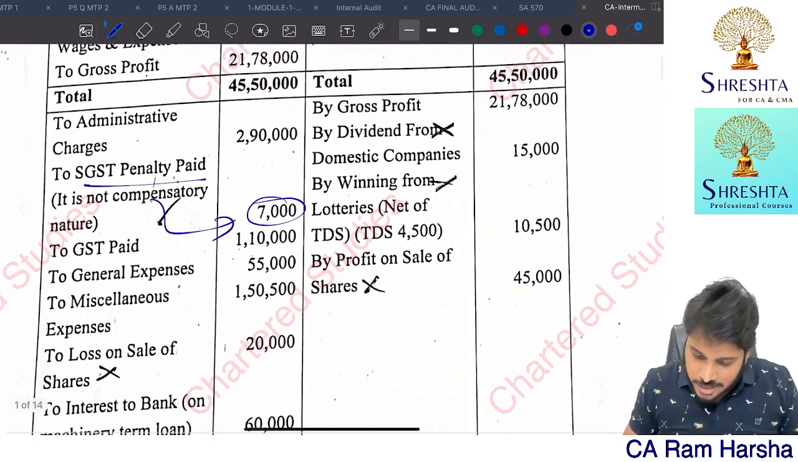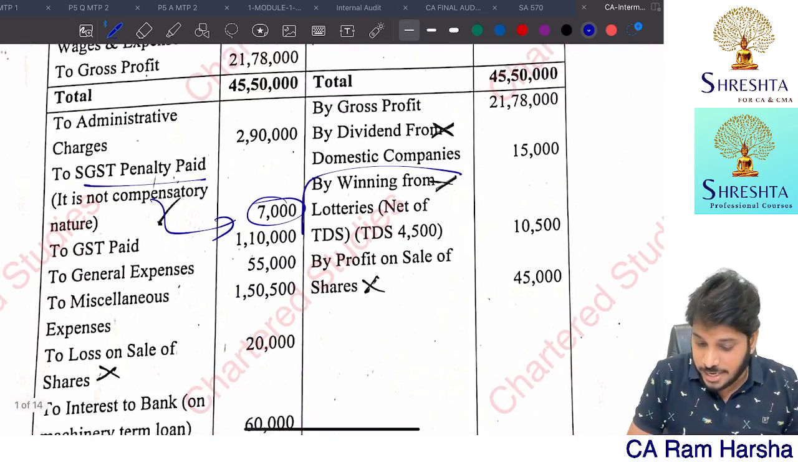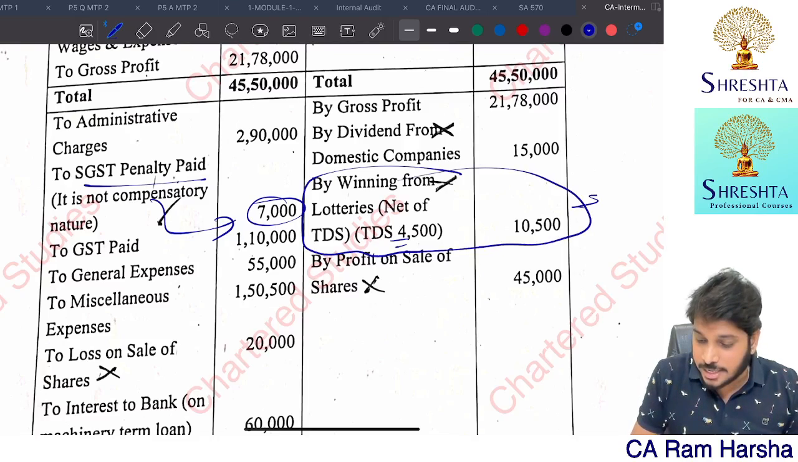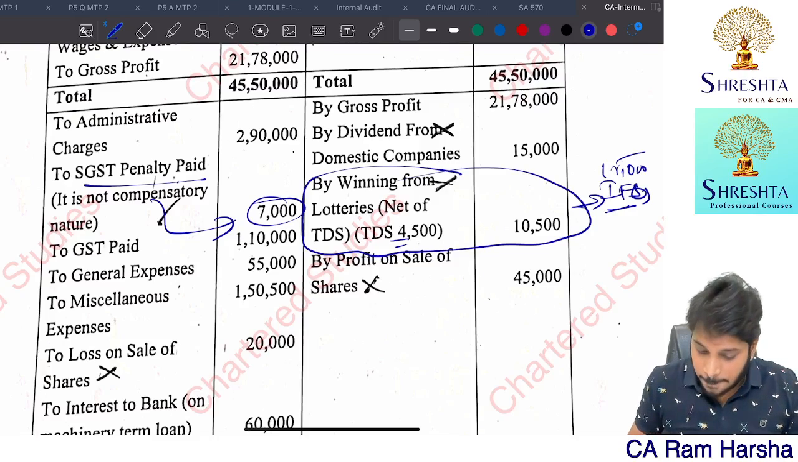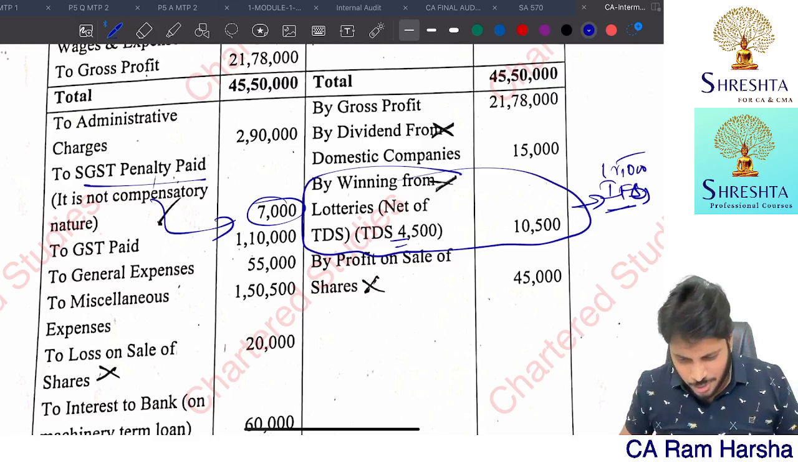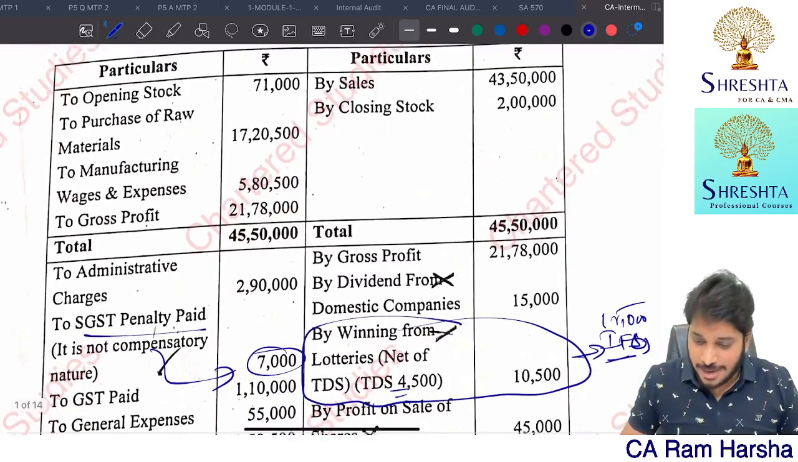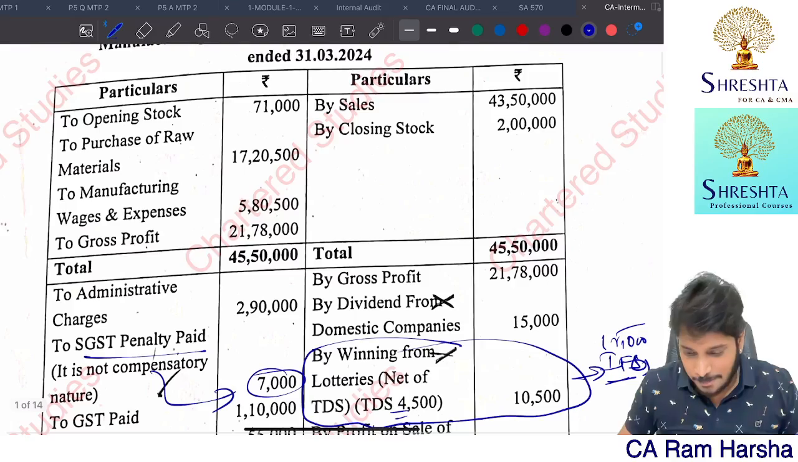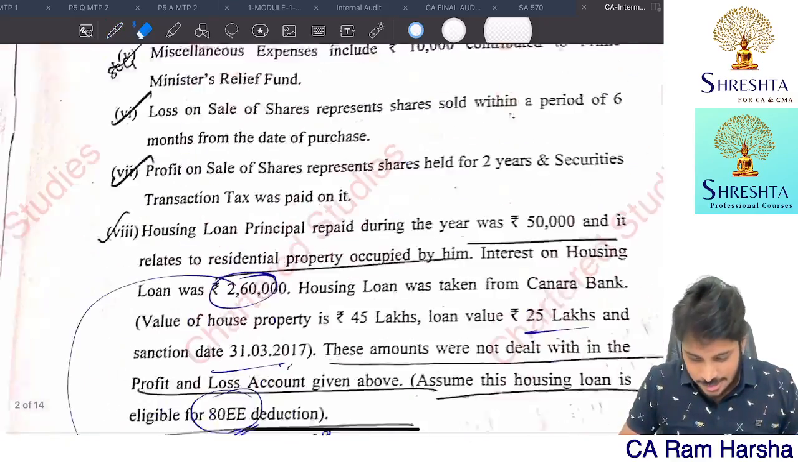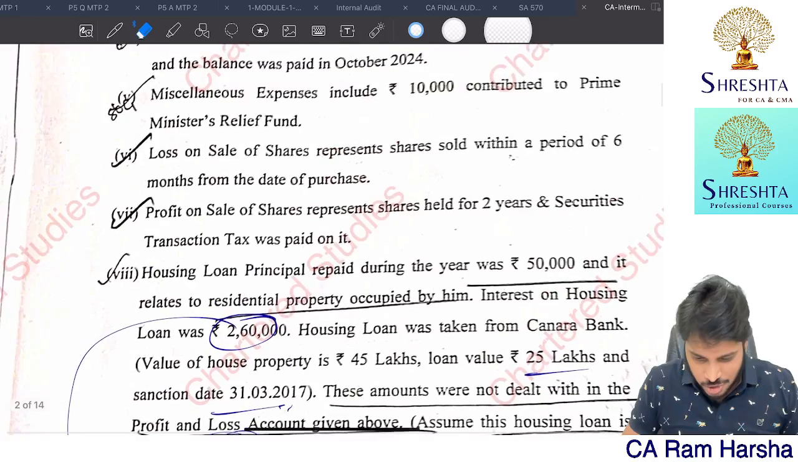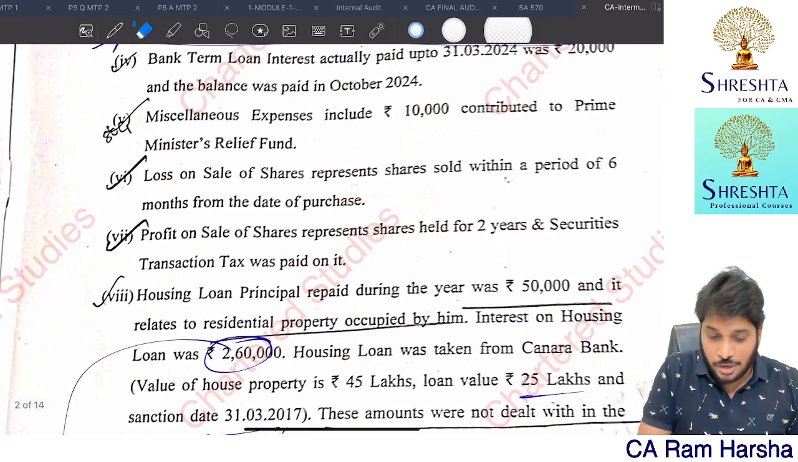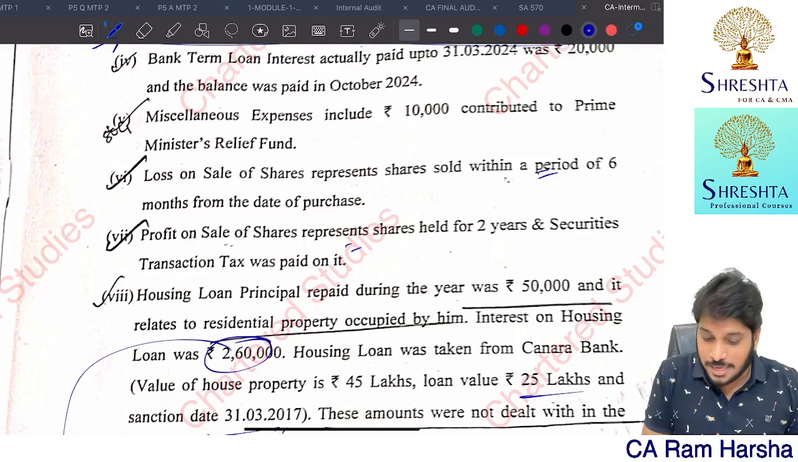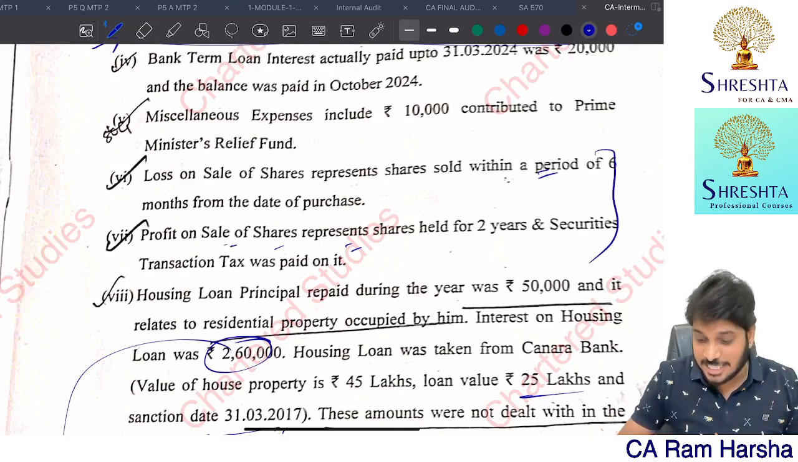Then what else? Other incomes: winnings, especially lotteries, 10,500 after TDS, right? But under other sources you need to tax the entire 15,000. I think they gave the same question, and I feel the numbers are also exactly the same. That's it, the rest was not much. And here, one short-term capital loss is there, and there is another short-term capital gain. On shares only you can set off.